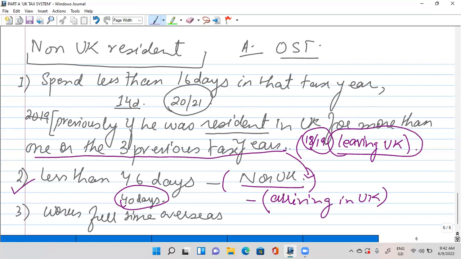Okay, the third condition is that he works full-time overseas throughout the tax year. For example, we are taking here 2021. Okay, and the word is "and", I have just put the comma over here, but it is "and". The condition should be complete: works full-time overseas in 2021 and does not spend more than 90 days.